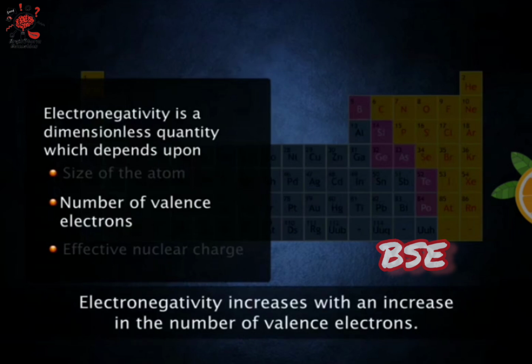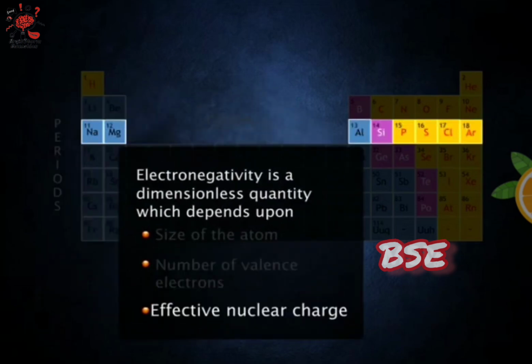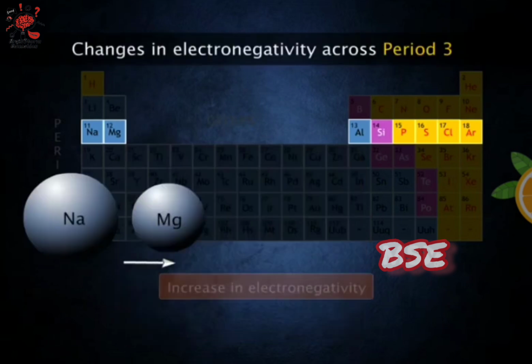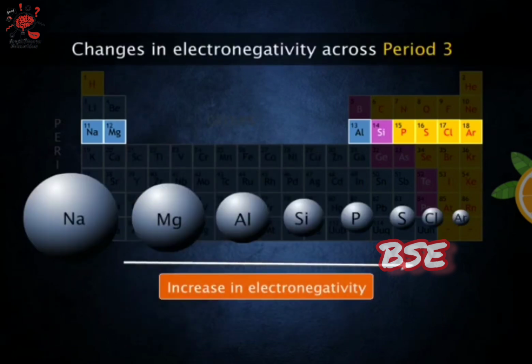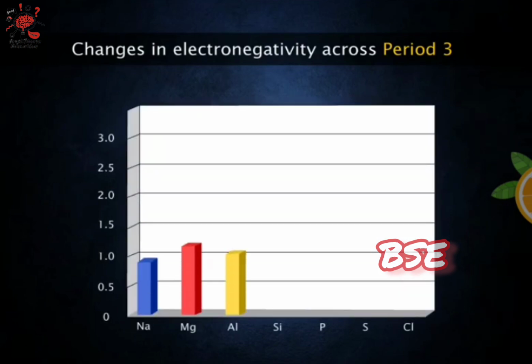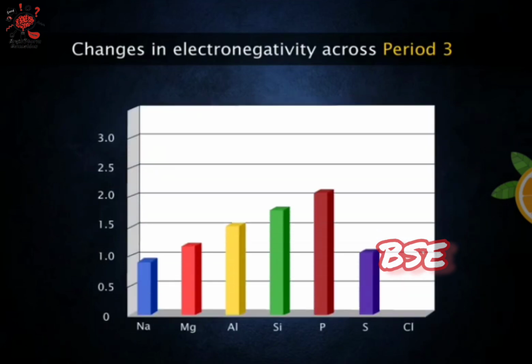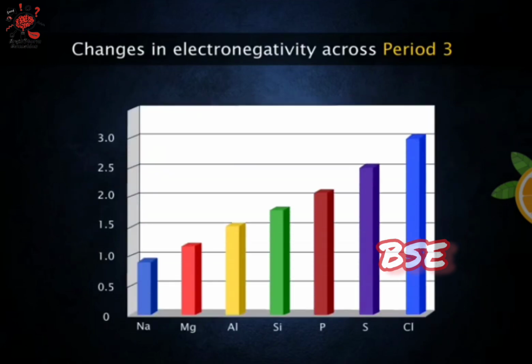Electronegativity increases with an increase in the number of valence electrons. Electronegativity also increases with the increase in effective nuclear charge. Does the electronegativity increase as we move across a period? This graph reflects the trend in electronegativity across period 3.